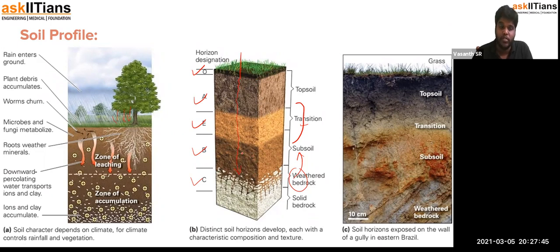Now the point that you need to see over here is that when it rains, the water will need a passage through which it can go. So in this case, the roots of the plant will act as a medium through which the water goes on the surface of the roots and then reaches the topsoil, and then the water drips in, carrying all the nutrients to the bottommost part. So that results in the roots of the plant growing deep enough and holding the soil and avoiding one of the most important problems, which is soil erosion.